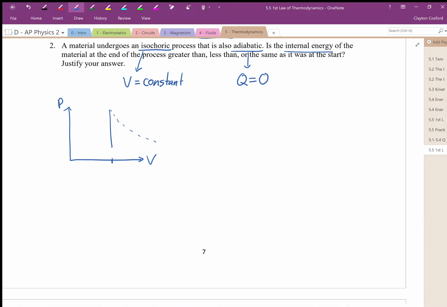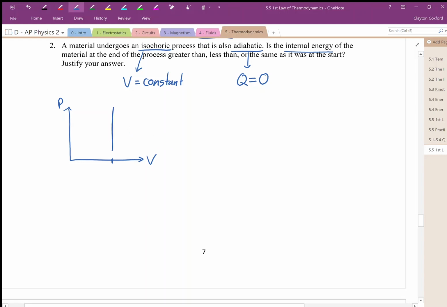It's not curved necessarily. How we would have both an isochoric and an adiabatic process, what that would actually look like, maybe I'm not quite sure, but if we have it, we can say that this isochoric process is adiabatic, and that is just to help us say that there is no heat transferred to or from this system. Okay, so I'm just going to erase this isotherm here.